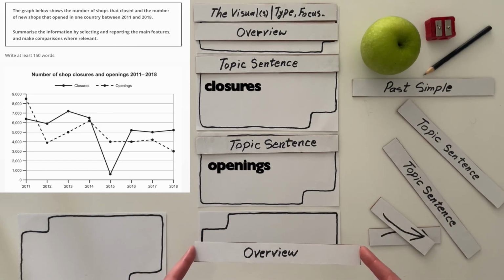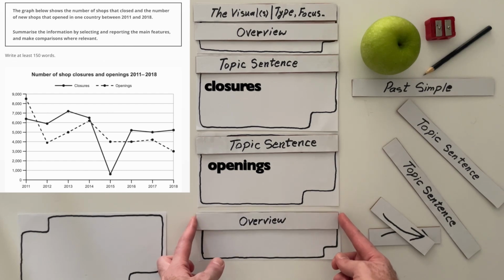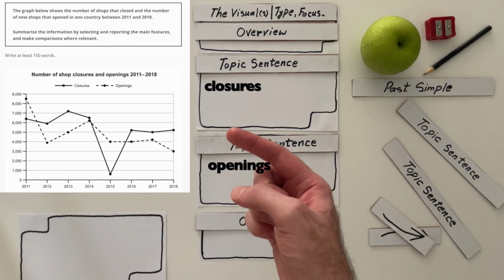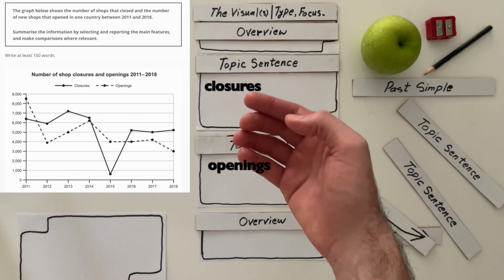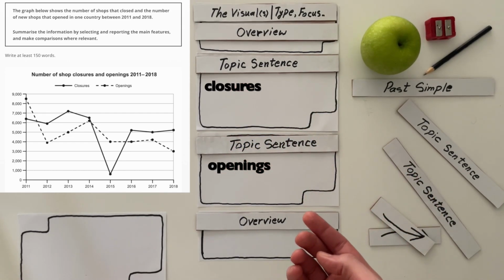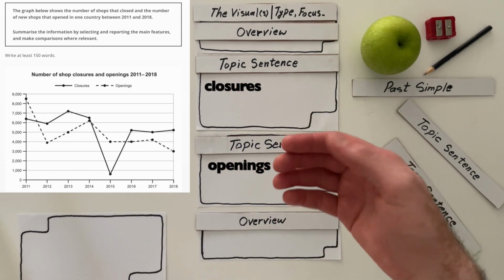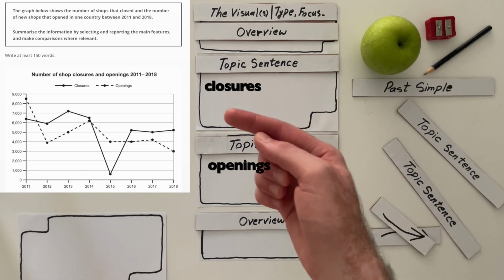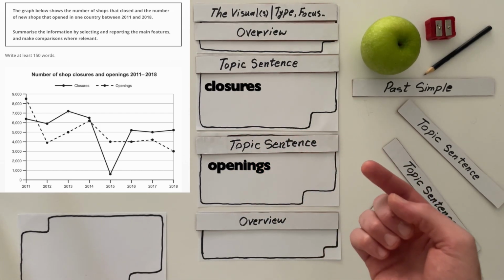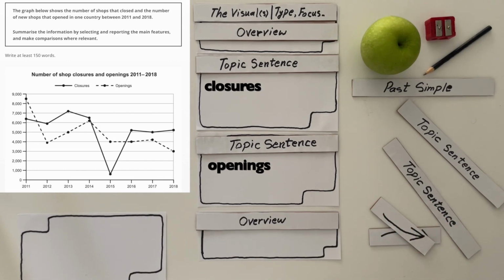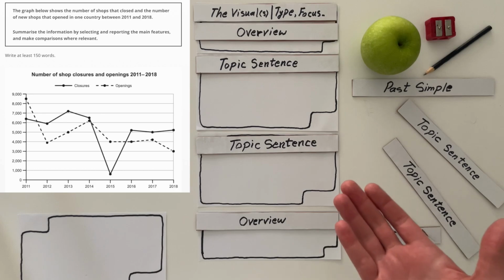I can say that although at the beginning of this period, the number of openings was higher, in the end, the number of closures was higher than openings. If you look at 2011 and check it with 2018 figures. I'm going to put it there. That would basically be my entire report. This is one approach. Allow me to introduce a different approach now.